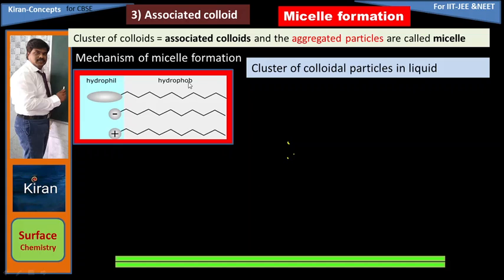Each associated colloidal particle has a philic end and a phobic end. The phobic end has no charge, but the hydrophilic end has a negative charge or maybe positive charge. Already we studied positive colloids and negative colloids. C17H35COONa is an example of an anionic colloid. That is the reason for the minus.